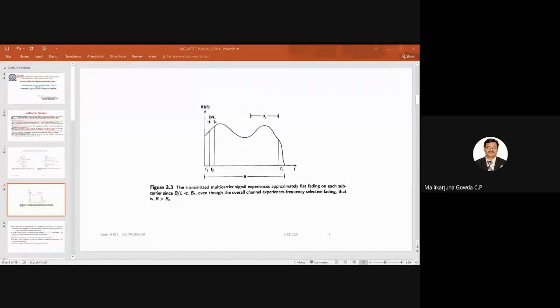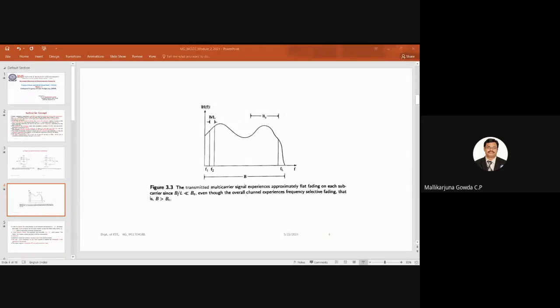Just what I was telling, to explain this. See, the transmitted multi-carrier signal has a bandwidth of B by L. This B by L should be much less than the coherence bandwidth.